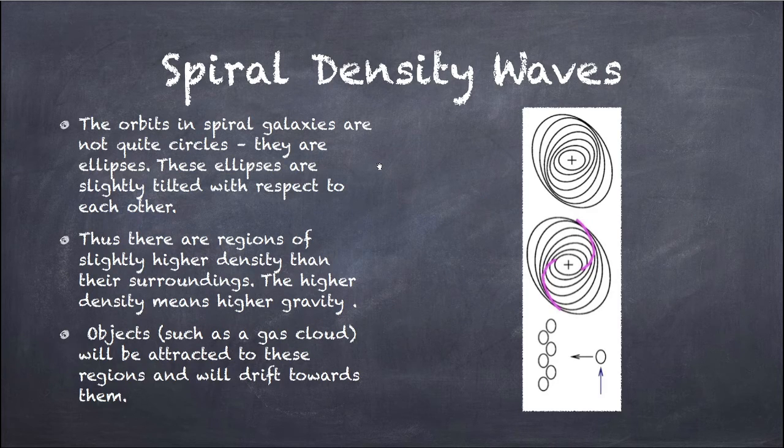So the reason is spiral density waves. The orbits in a spiral galaxy are not quite circles, they are elliptical in shape and slightly tilted at an angle to each other. So the places where they are tilted have higher density than the surroundings. The higher the density, the higher the gravity. So objects like gas clouds will be attracted to these regions and will drift towards them. Next slide.